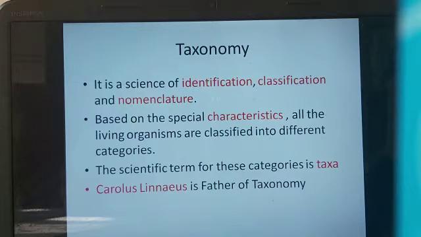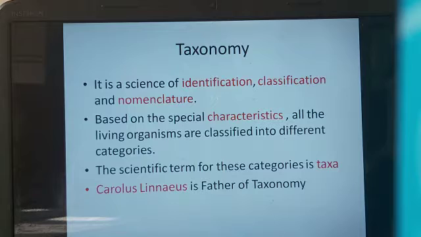Now, in the previous module, we have seen the need for classification and the advantages of classification. In today's class, we're going to start with the method by which the classification is done. Before we go into the matter of classification, we have to understand a few important terms.